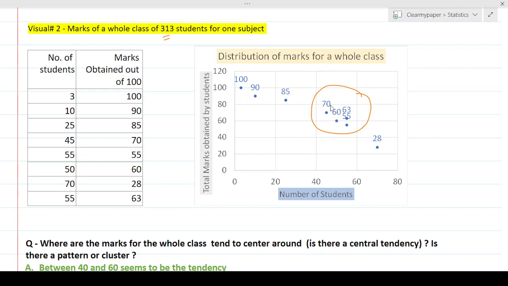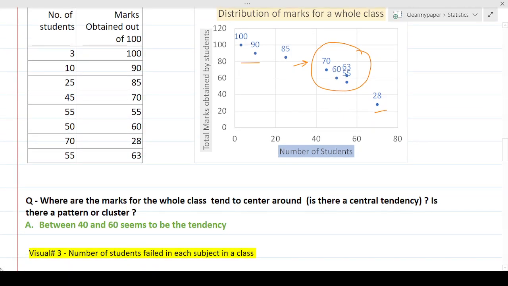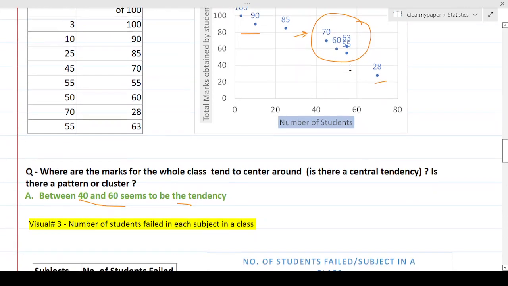Over here it's very distributed. This is kind of a lone ranger floating around. But if you see here, the marks are kind of concentrated here. So we can say between 40 and 60 over here, there seems to be a tendency for the students to get the marks in this cluster or in a concentrated way.